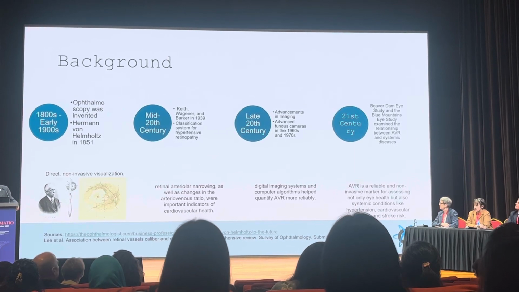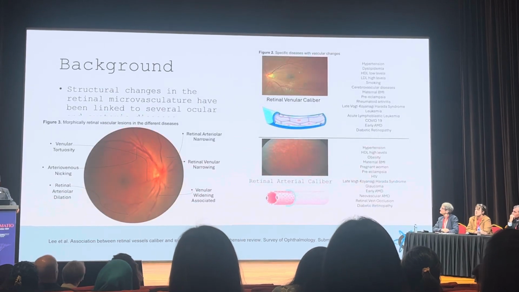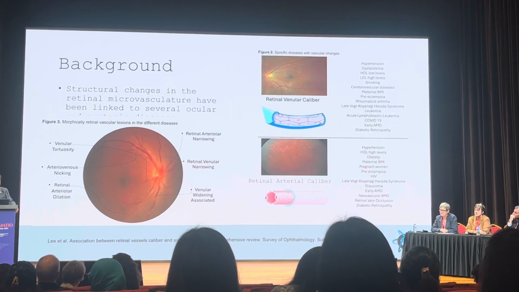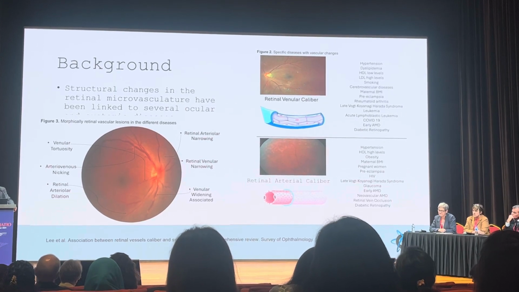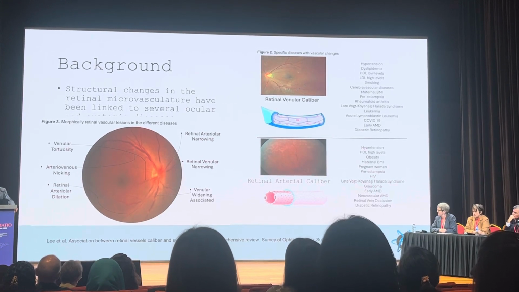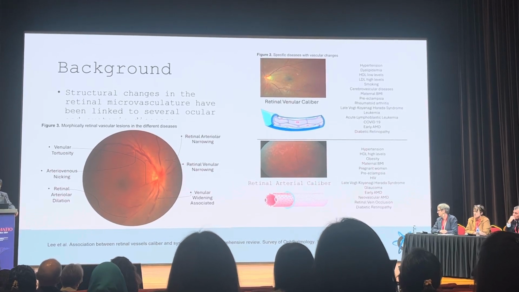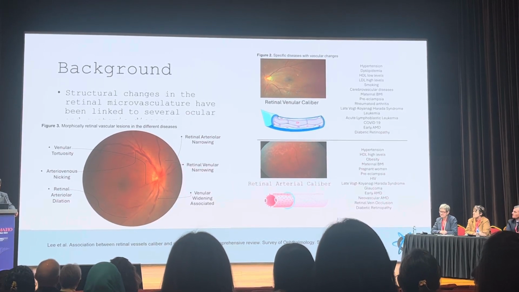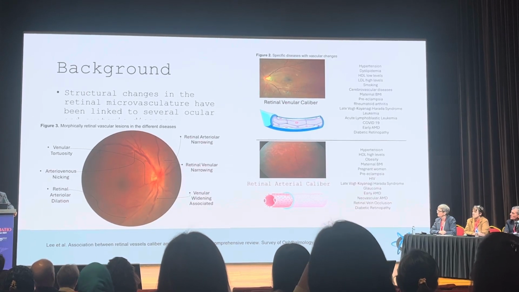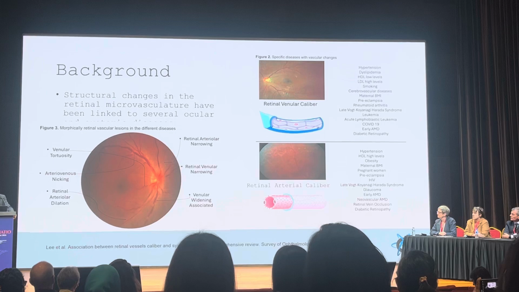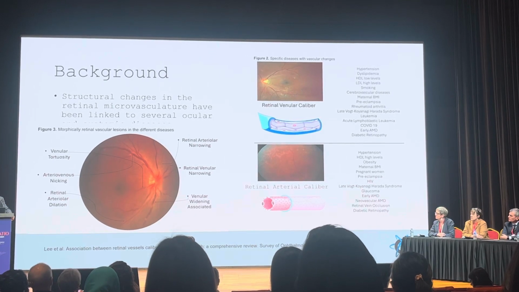I don't know how this thought was conceived, but this was a very novel discovery made by a lot of people. This morning we received the proof from Survey of Ophthalmology about acceptance of this article, and we were just reviewing it. In that review of literature, we saw that this caliber or this particular index has been applied in various systemic diseases and also ocular diseases, wherein they have shown structural changes in the microvasculature which are linked to these findings in the eye.